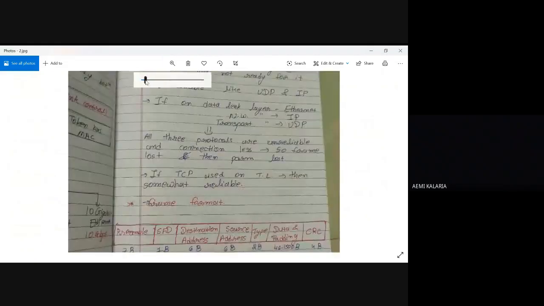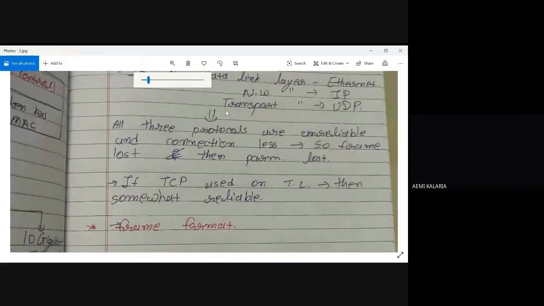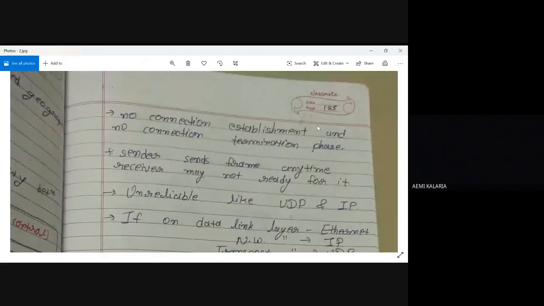Next, I already discussed connectionless and unreliable. No connection establishment, no connection termination. So here there is no need to first establish the connection and then send the frame. It is connectionless, so there's no need for those two extra phases: first one is establishment and second one is termination.